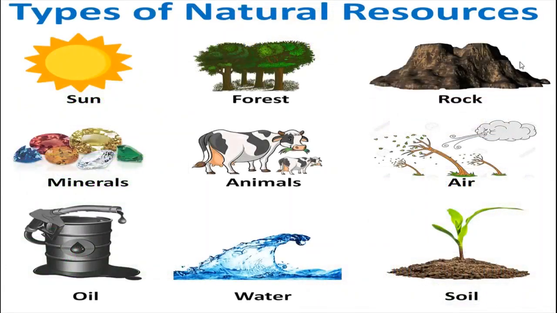See these pictures, you can find which are the abiotic resources and which are the biotic resources. You can see minerals, rock, soil, air, oil, everything coming under abiotic resources. Forests, animals, plants are all coming under the biotic resources. Okay, we will see the next picture.